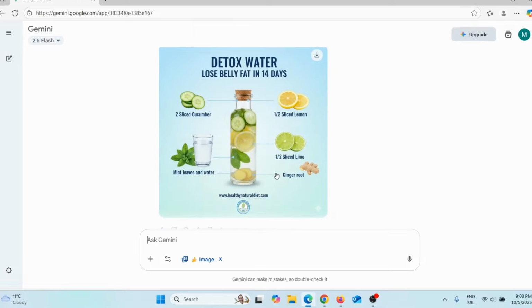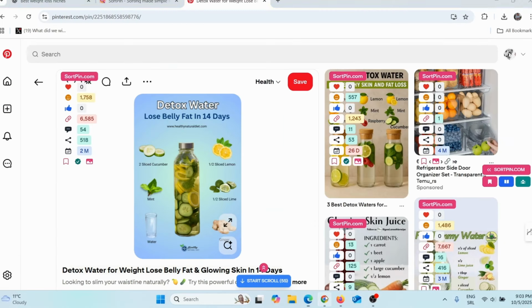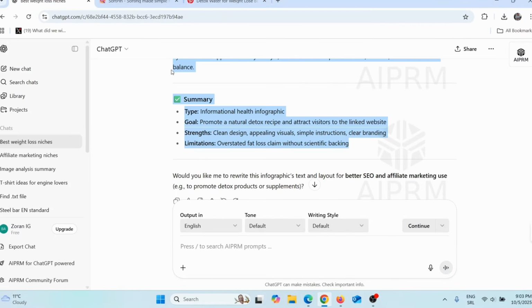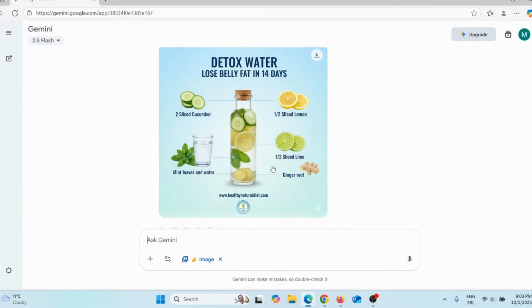It is similar, but not the same. Here you can see how this looks on Google Nano Banana, and this is how this post actually looks. Now, I forgot to tell Google Nano Banana to make a 9:16 ratio image, but it doesn't really matter now. Now I tested ChatGPT to recreate this image. I also tested Ideogram, but I personally got the best result here on Google Nano Banana.